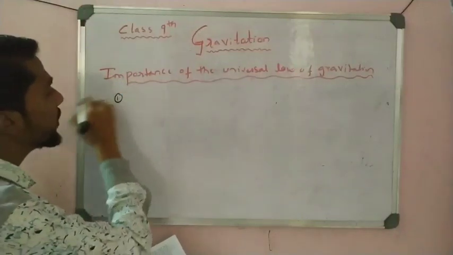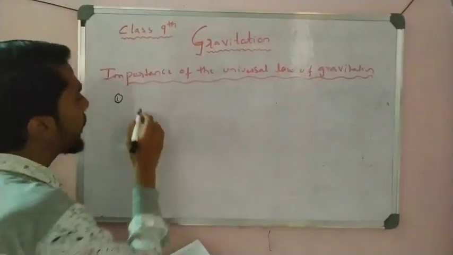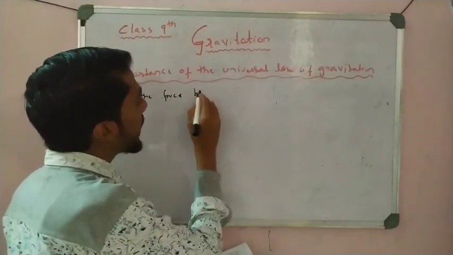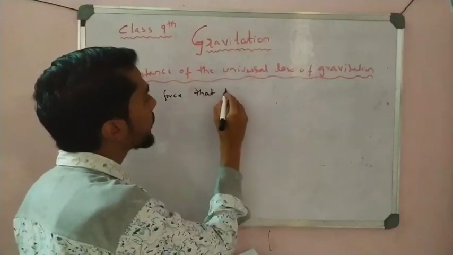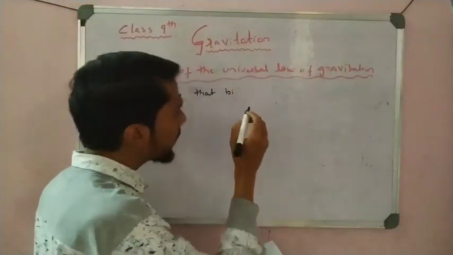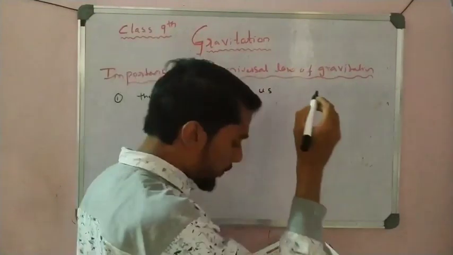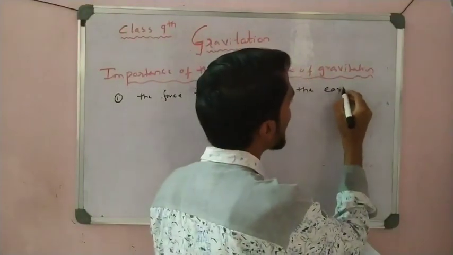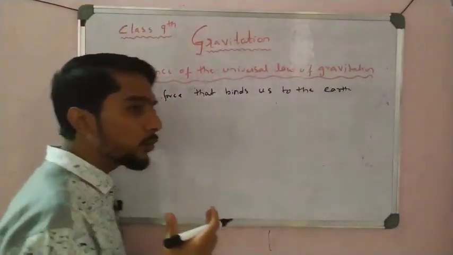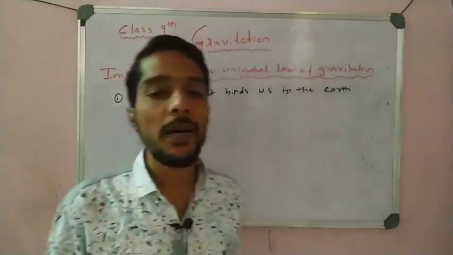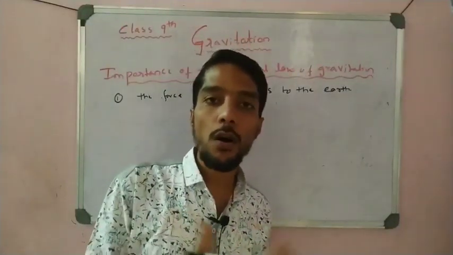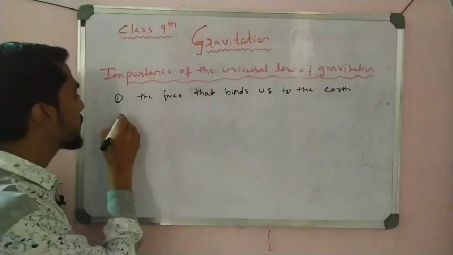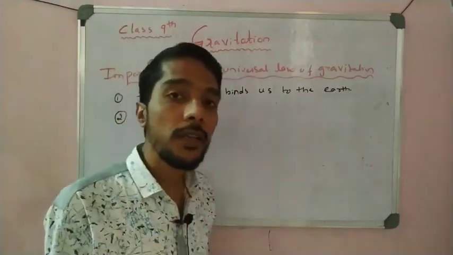See, students, one importance of gravitation is, first one, the force that binds us to the earth. It is the first one, right? All objects are attracted by the earth, so we also stand on the earth, walk on the earth. It is because of the gravitational force, that is the earth holds us because of the gravitational force. If there is no gravitational force, what happened? You must imagine that one.